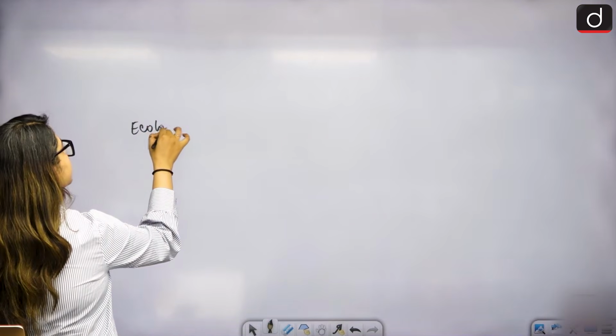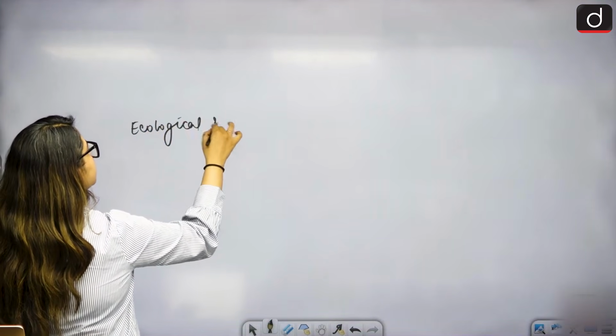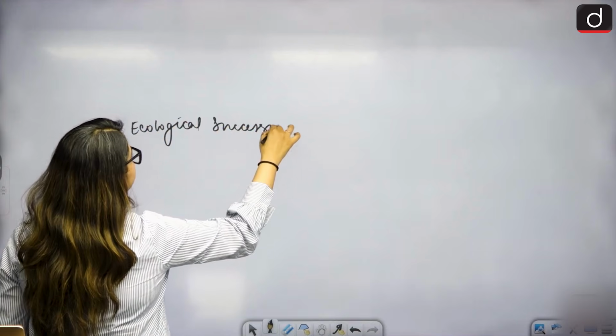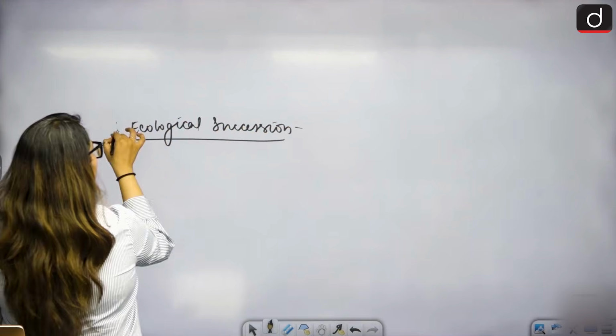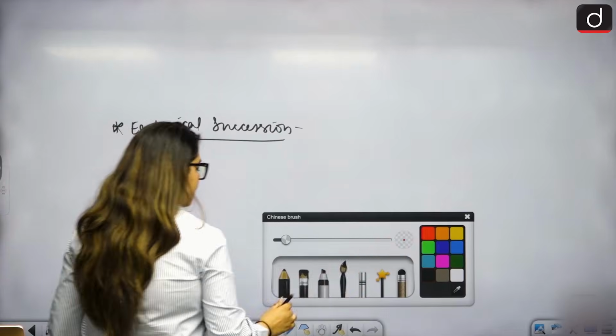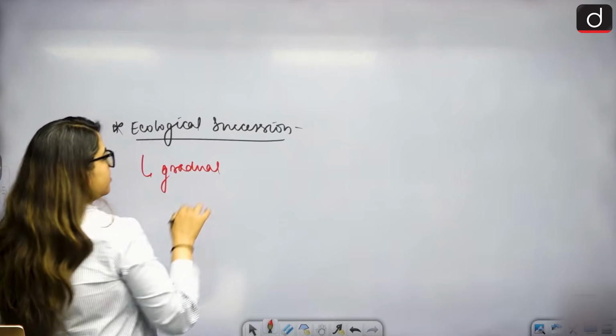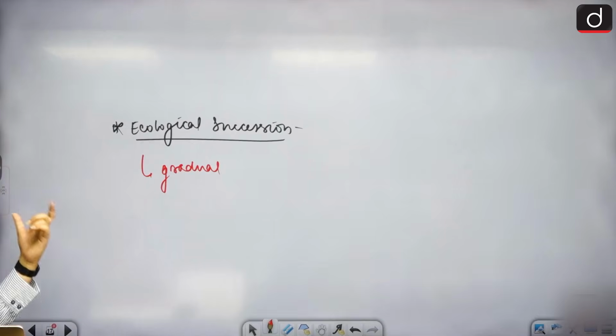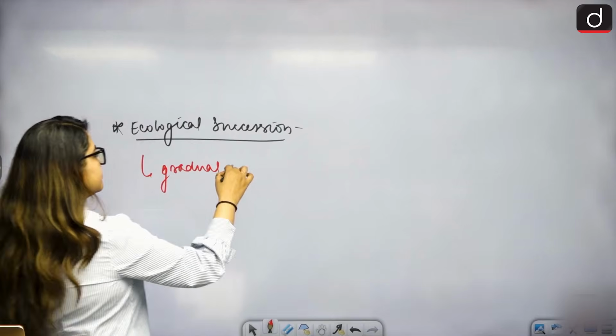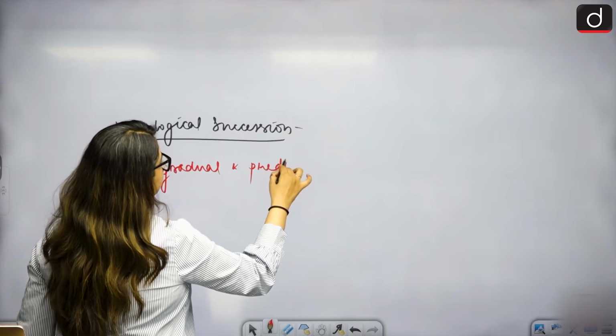For that, let's understand what ecological succession means. Ecological succession is basically a very gradual and predictable process. What is happening in this process?